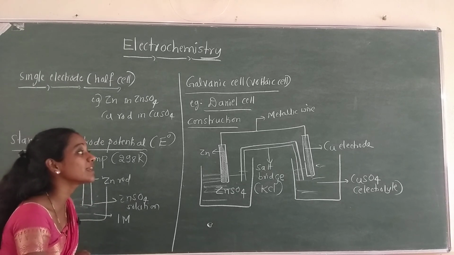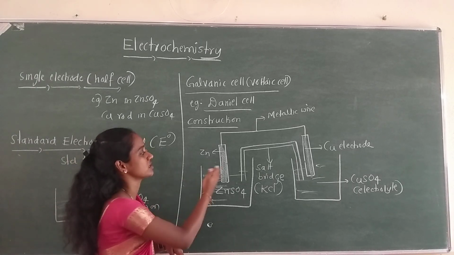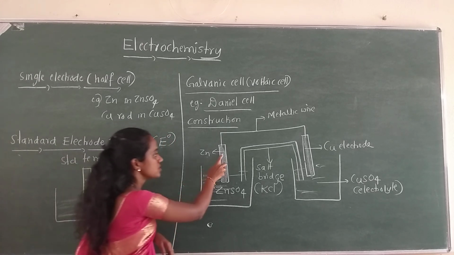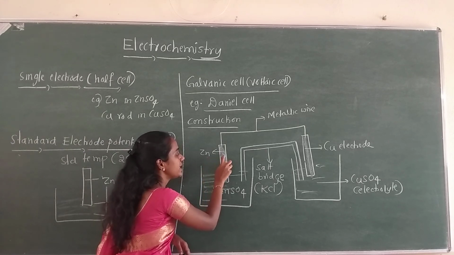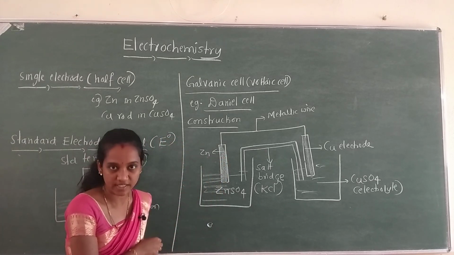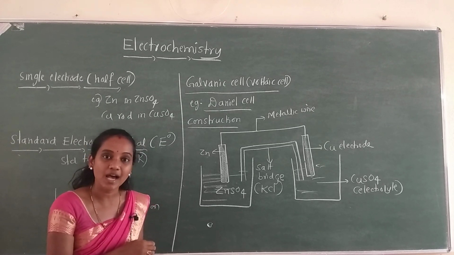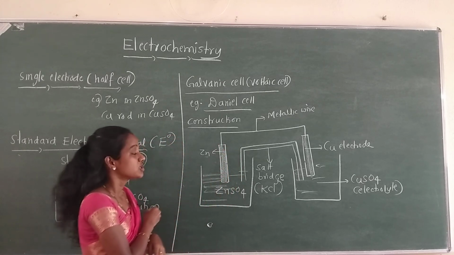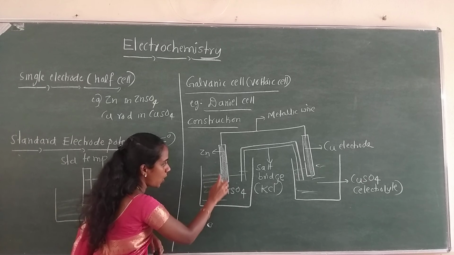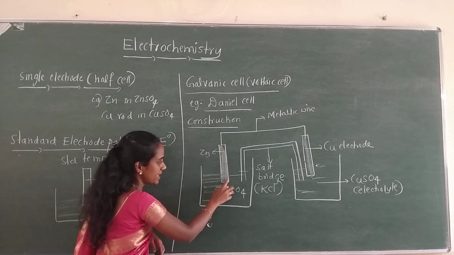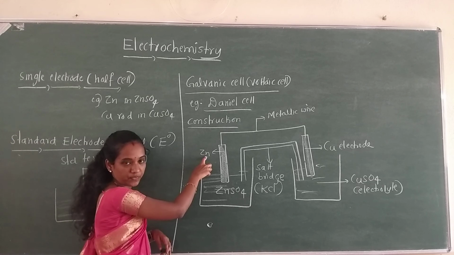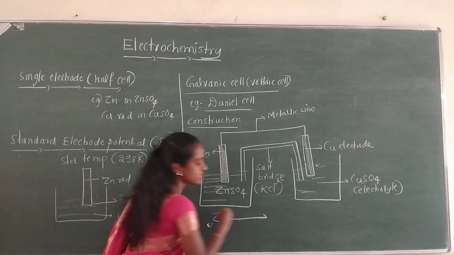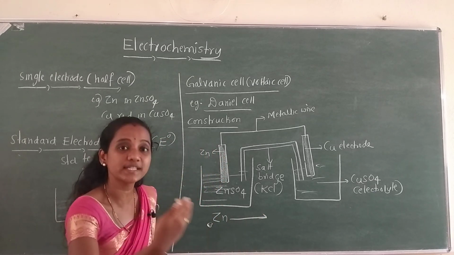Now let us explain the working. How does the Daniell cell work? See, here the zinc atom has a tendency to undergo oxidation. I already told this in the previous class. This zinc metallic rod is made up of zinc. So this zinc rod has the tendency to lose its electrons.